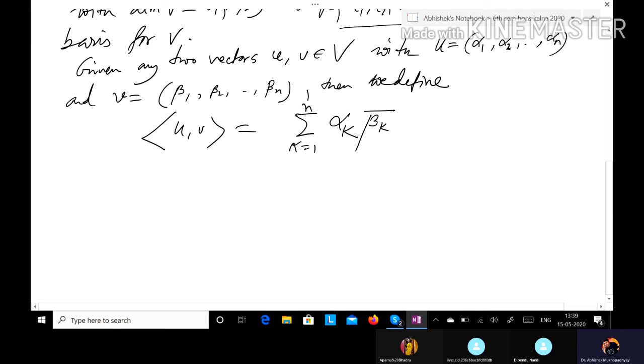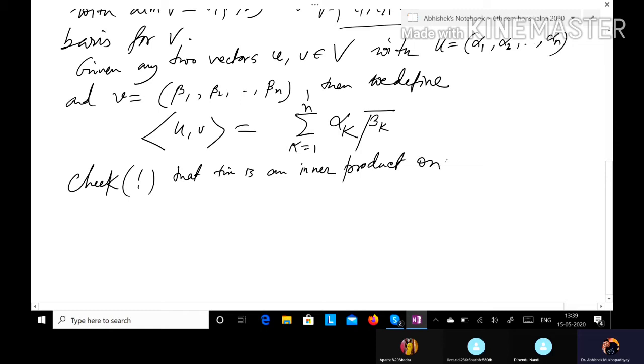And it is your exercise to check on your own that this is an inner product on V. As it has already been done in the spaces Rn, Cn, in the same way we can deduce that this is an inner product on the complex vector space V with dimension n.